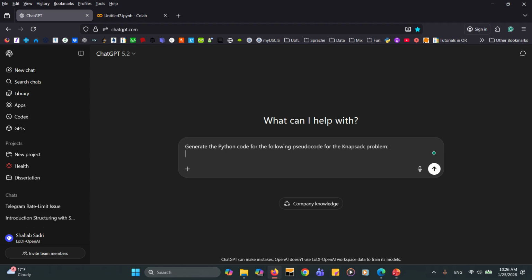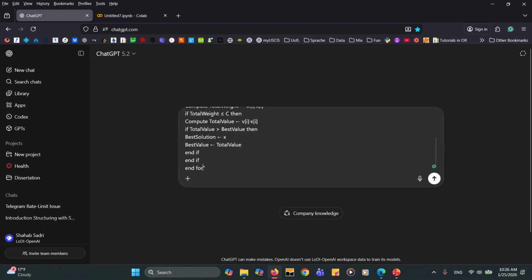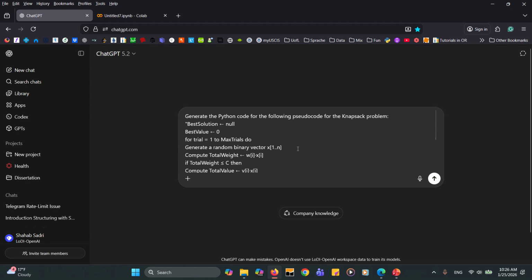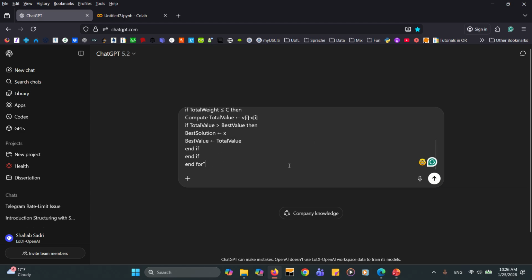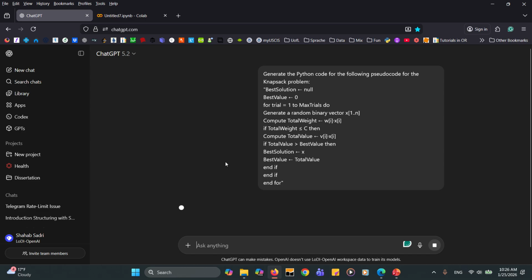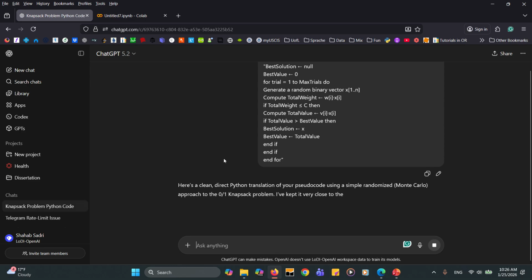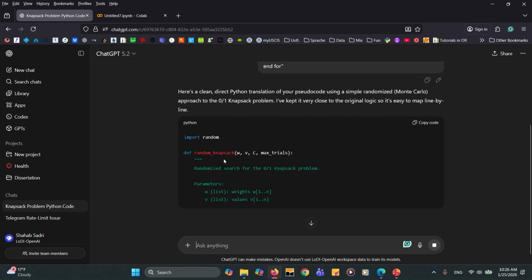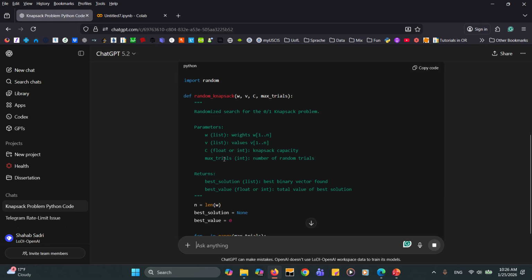And then we have the code here, and here we go. So we have the Python code for the following pseudocode for the knapsack problem. And then we have, sorry, we have this Python code.